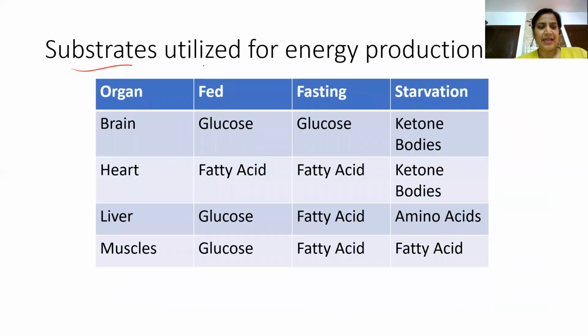Then this is again very important. In this, basically emphasis on ketone bodies. Always remember, ketone bodies are the most important energy fuel for brain and heart during starvation. This is the question which can be asked. Ketone bodies can be formed in liver, but they cannot be utilized in liver due to the absence of the enzyme thiophorase, which we have discussed so many times. So this is the important gist of this slide.